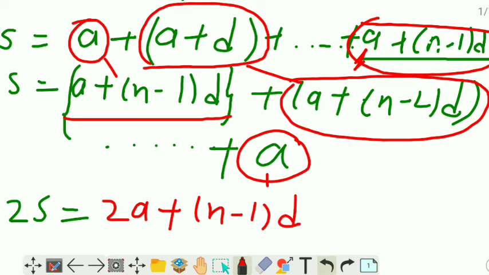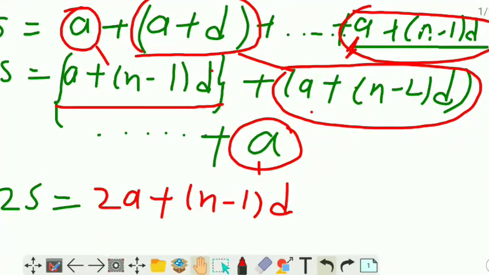Then here also when you take a plus a, that is 2a, and n minus 2, sorry, we will add these terms, not that one. A plus a, that is 2a, and d is common here, so plus 1 will be left here. Just see the solution of this one, otherwise you will get confused. I am showing the solution of this one.